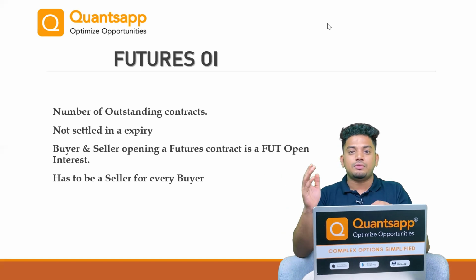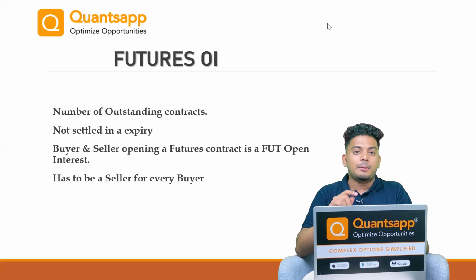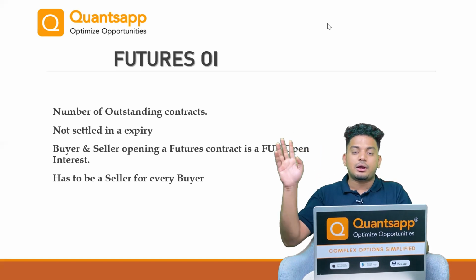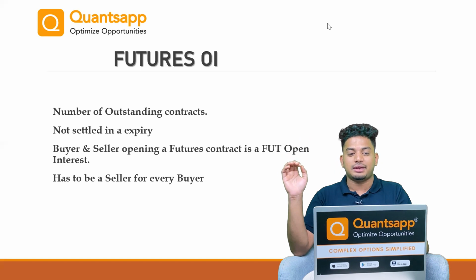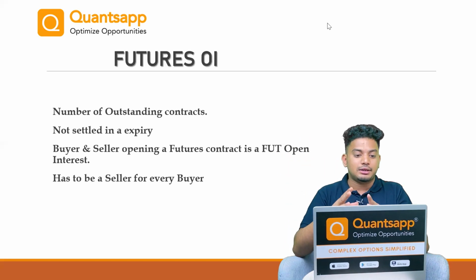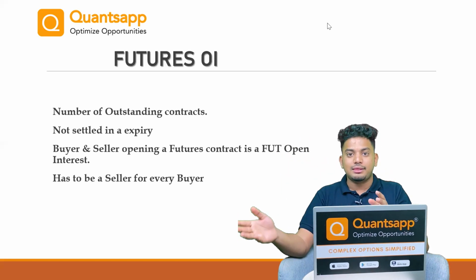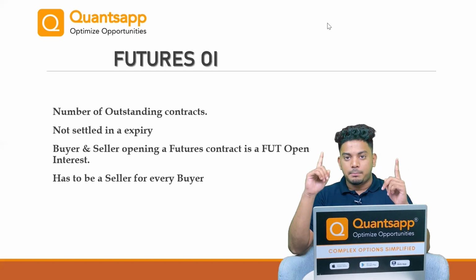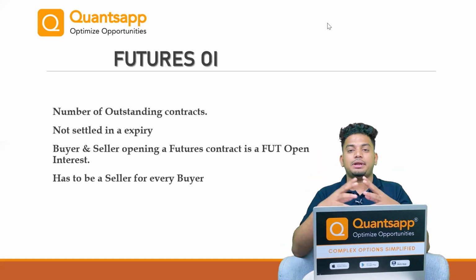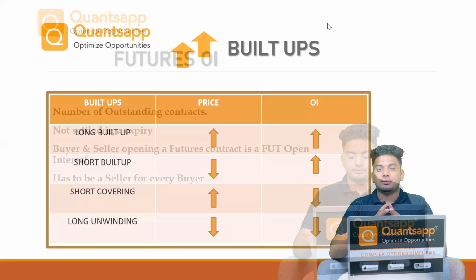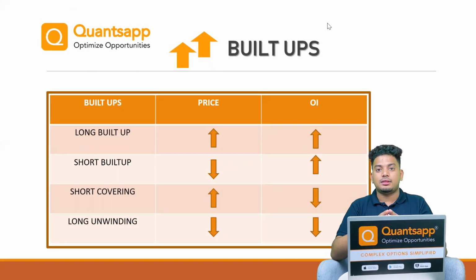Otherwise it can't be the case that I am just pressing the buy button on my terminal and the order just goes into the computer system and stays over there forever, right? So for each and every buyer, even in futures, there has to be a seller standing. One buyer plus one seller creates one open interest, the open contracts. Ultimately there are an equal number of buyers and sellers, right?